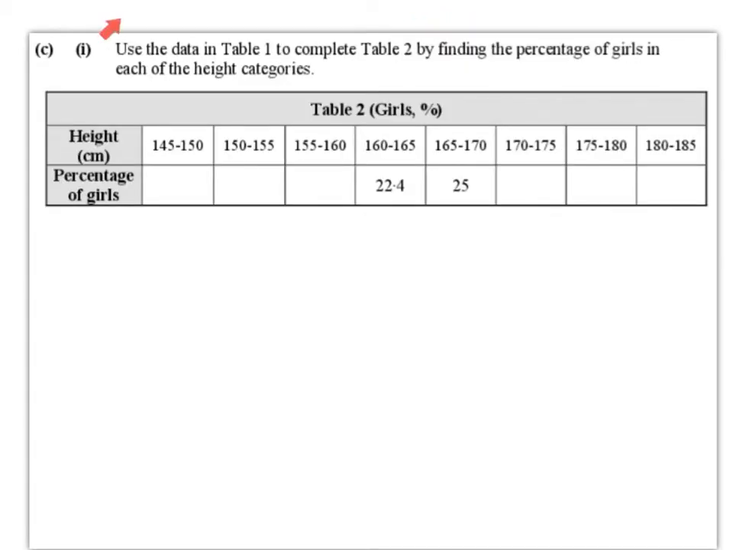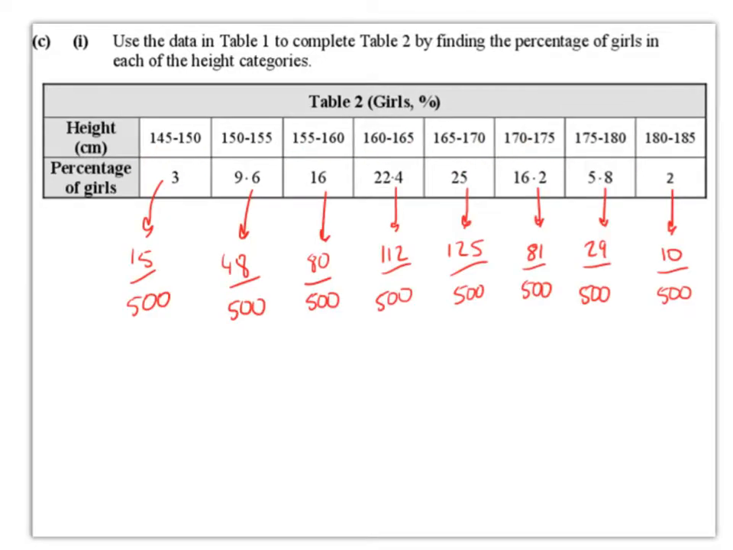Part 1. Use the data in Table 1 to complete Table 2 by finding the percentage of girls in each of the height categories. So here's Table 2, which is the girls' percentage. We're given 2 of them, and we have to fill in the blanks to come up with the percentages. Remember there are 500 girls in total, and if you look back at Table 1, you'll see that for 145 to 150 there were 15 girls.